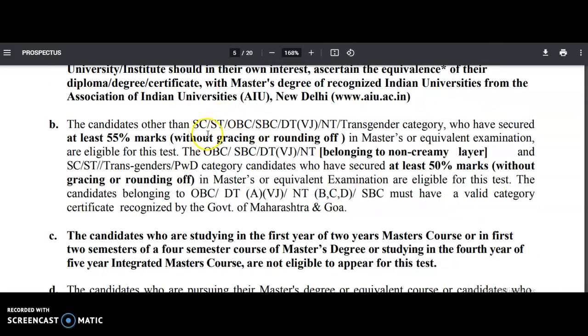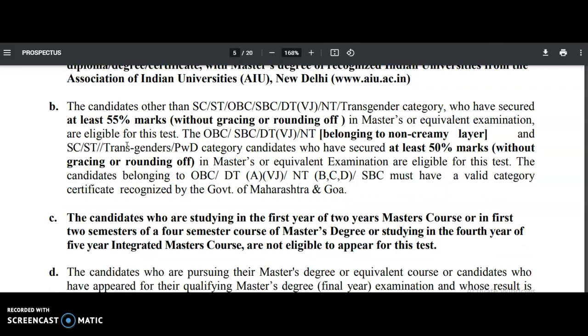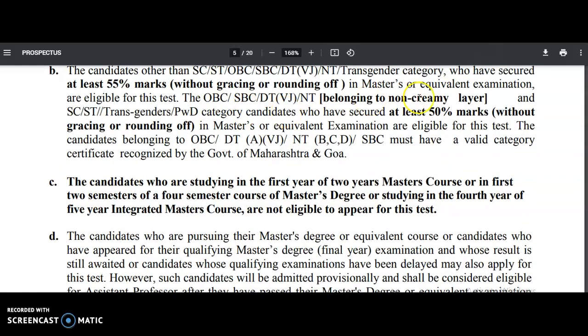And the candidates other than SC, ST, OBC or SBC, DT, all these candidates must have secured at least 55% without rounding in masters or the equivalent qualification, and the candidates who belong to these categories, at least 50% must be there.